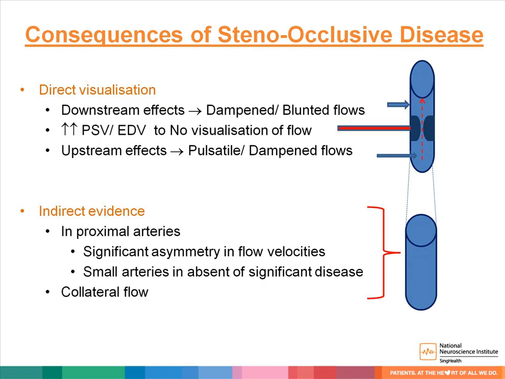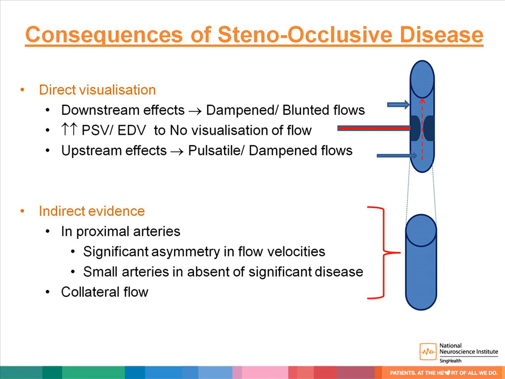Now, I am going to talk about the consequences of steno-occlusive disease based on the ultrasound carotid studies. There are two ways. One is direct visualization, and the second is indirect evidence based on what we find from our ultrasound carotid artery. With regard to direct visualization, we can generally divide it into 3 segments. The first segment is at the stenotic area, where we can see the stenosis. The second segment is immediately after the stenotic area, and the third segment is proximal towards the stenotic area.